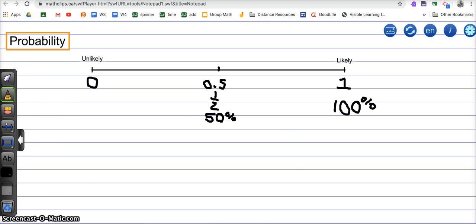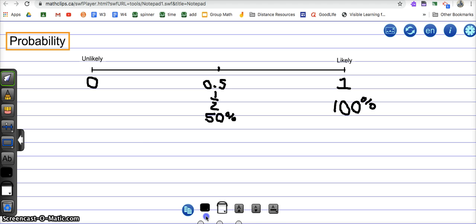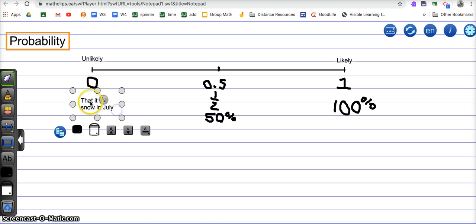So what about the likelihood that it is going to rain, or let's go with it's going to snow in July where we live? Well, that is most definitely unlikely, if not impossible, for where we live in July.